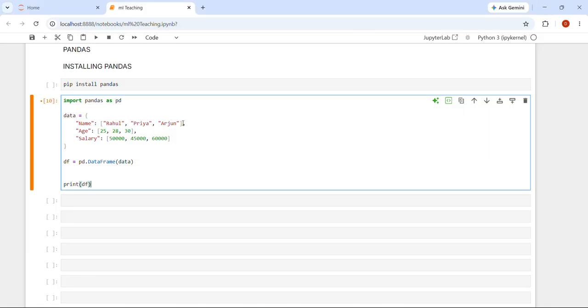Yeah, here is a small code for you. See, just don't simply memorize this code, okay? Just try to understand what I am saying. Here, I have installed Pandas. Pip install pandas. If you already installed Anaconda or a modern Python distribution with data science packages, Pandas may already be available. If not, this command installs Pandas. Okay, here, import pandas as pd. Just like we use np for NumPy, we use pd for pandas.